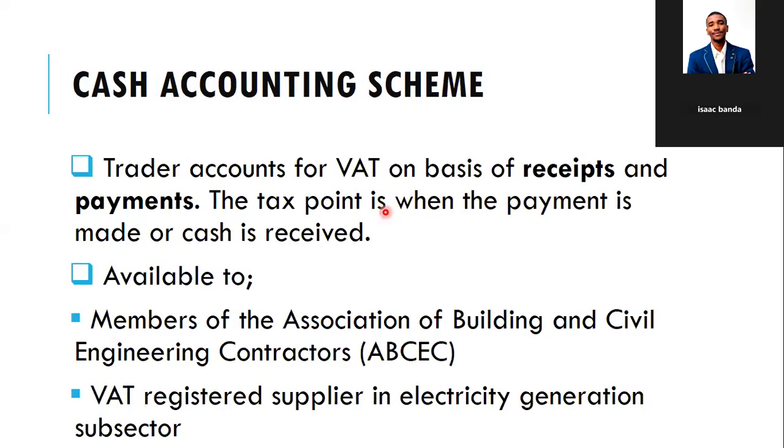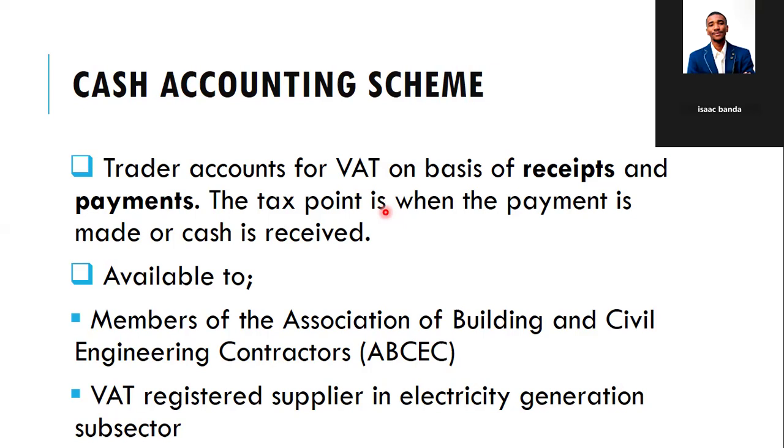So now there's also what we call a cash accounting scheme. So what is a cash accounting scheme? In a cash accounting scheme, a trader accounts for VAT on the basis of receipts and payments. So whenever the trader receives money or pays cash, that's when they need to pay the VAT. So the tax point is when the payment is made or the cash is received.